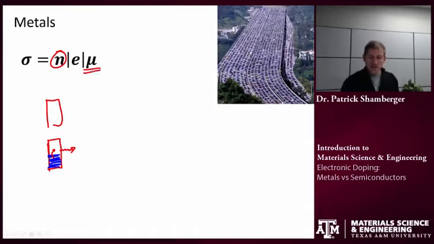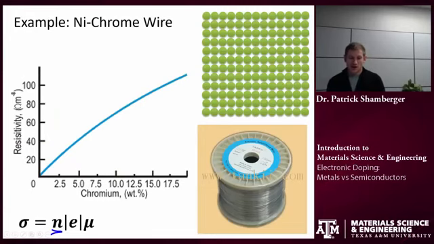What limits the metals is this mobility. If those electrons are able to travel relatively easily without scattering, they could have a high mobility and the overall conductivity could be high. If there's something that I introduce that's causing those electrons to scatter and not flow very easily, then that could decrease the mobility, decreasing the overall conductivity.